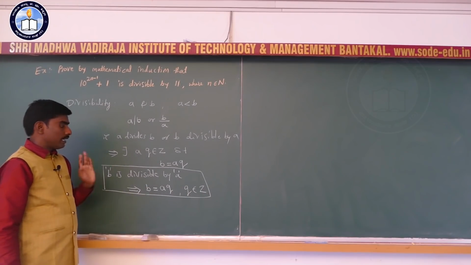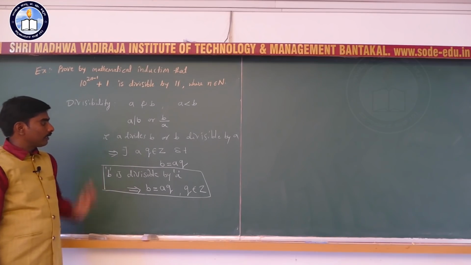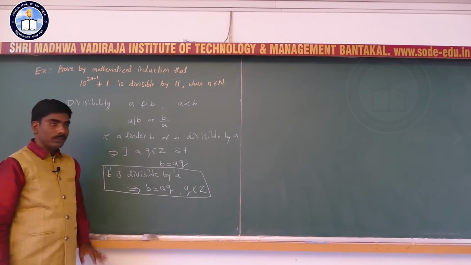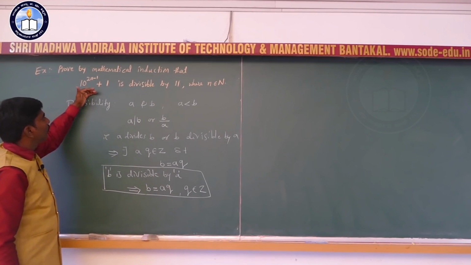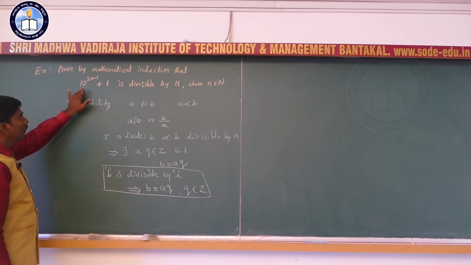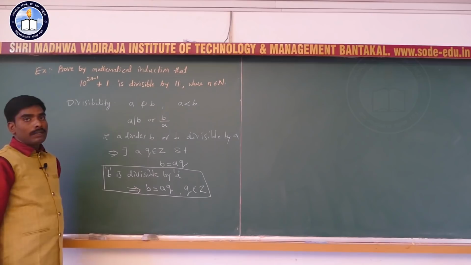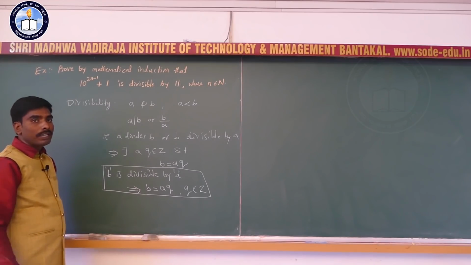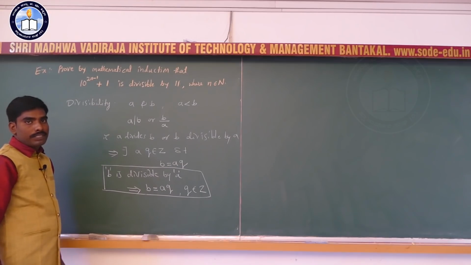So, this is the definition of divisibility. There exists an integer Q such that B equal to A into Q. And this question may also be asked like this: 10 to the power 2n minus 1 plus 1 is a multiple of 11, and divisible by 11 gives the same sense, no difference.